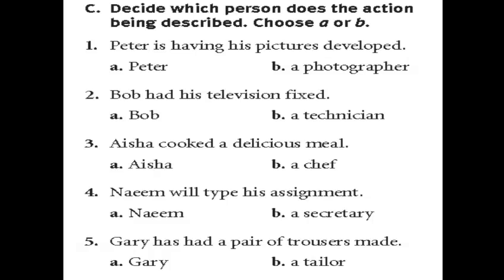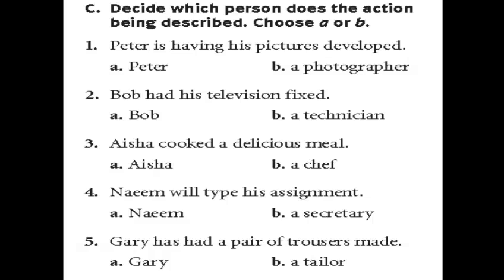Now, let's read the sentences and decide which person does the action being described. Choose A or B. Now, we are going to know who is the doer of the action, the person who is talking or someone else. Read the first sentence. It says, Peter is having his pictures developed. Now, Peter is having, look at the structure here, having his pictures developed.